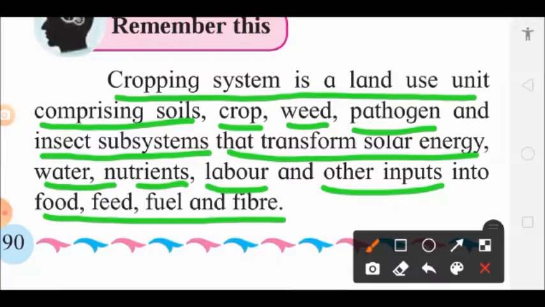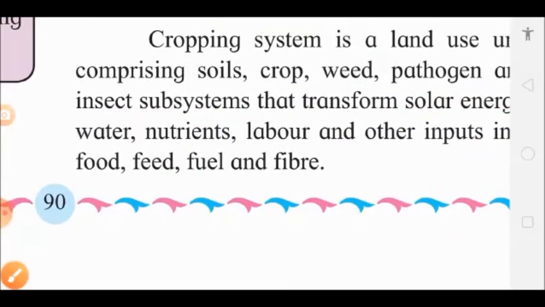In the soil, there are different pathogens, microorganisms, and macroorganisms. They work throughout the year, day and night, and they decompose the organic matter. And then, out of the particular unit, suppose 1 acre or 1 hectare, what we get is food, fuel, or fiber, and that is the production. So this cropping system denotes all these things together.